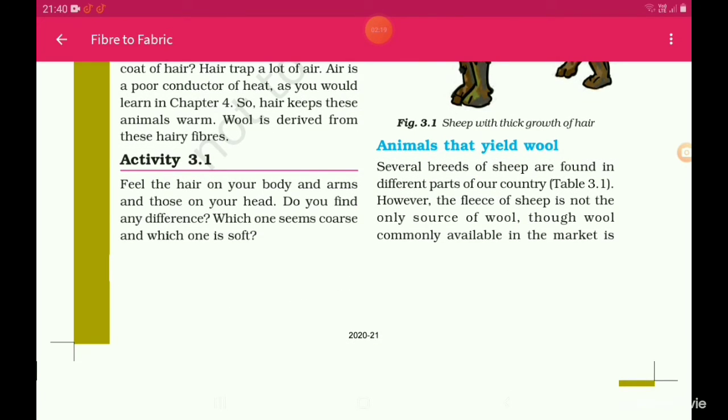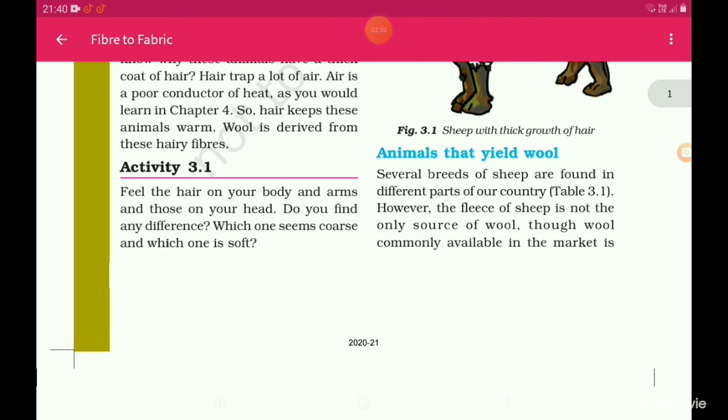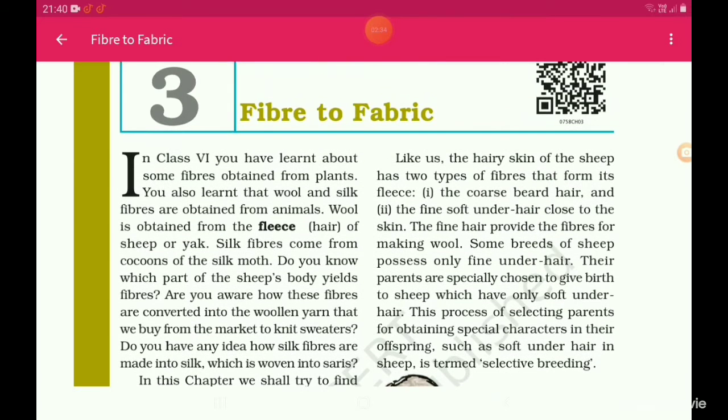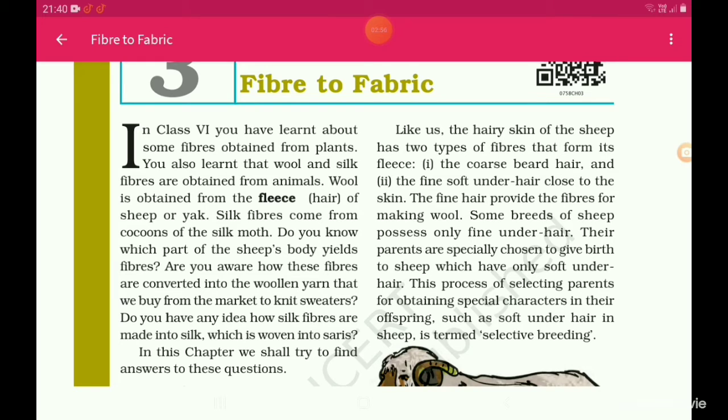Activity 3.1. Feel the hair on your body and arms and those on your head. Do you find any difference? Which one seems coarse and which one is soft? Like us, the hairy skin of the sheep has two types of fibers that form its fleece: the coarse beard hair and the fine soft under hair close to the skin. The coarse beard hair is nothing but rough hair, and the fine soft under hair is nothing but the soft hair.